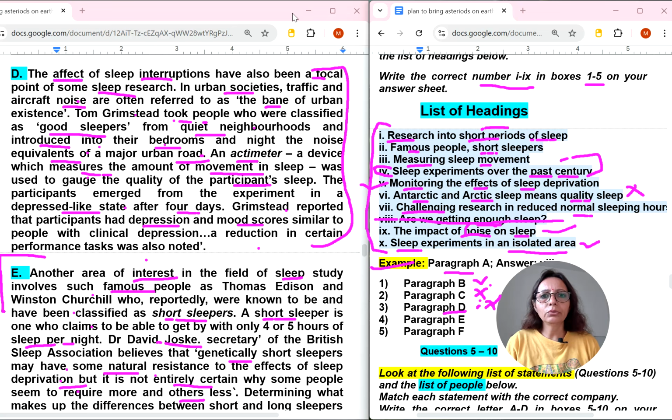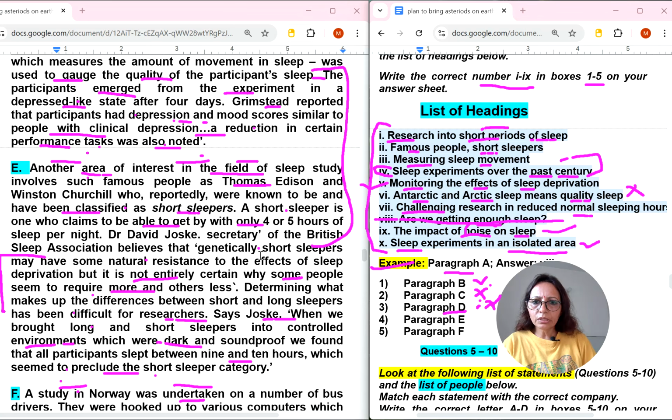Just a minute, I need to do it. Now here we need to decide which one will come. I have read the full paragraph. First sentence they were talking about famous person and short sleeper. They are short sleepers, but the full paragraph is talking about these famous people that we need, because a heading means the full paragraph is talking about this. So this we can cut. Okay, second I will not select. This is the wrong one. But what will come then?